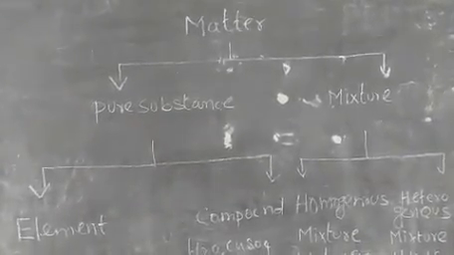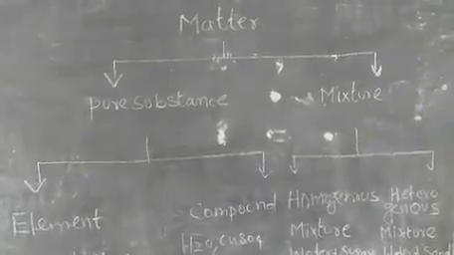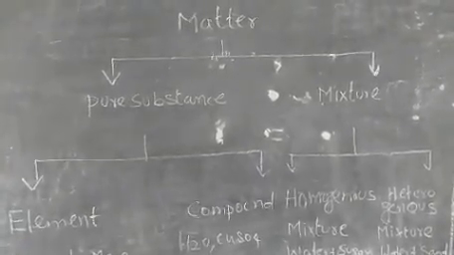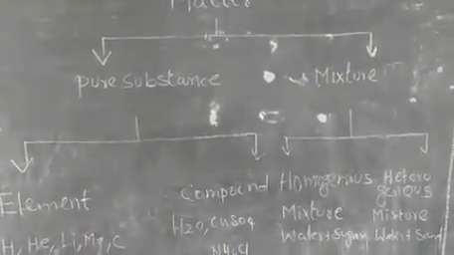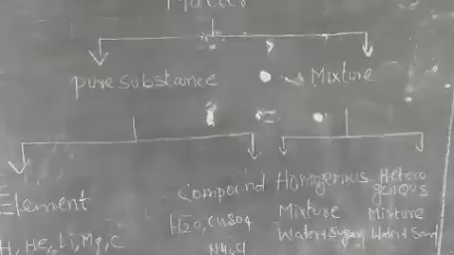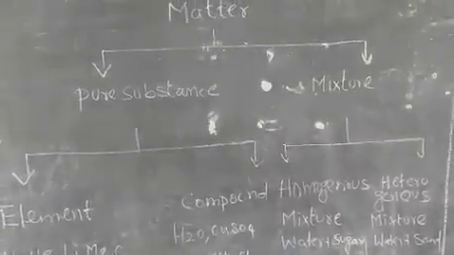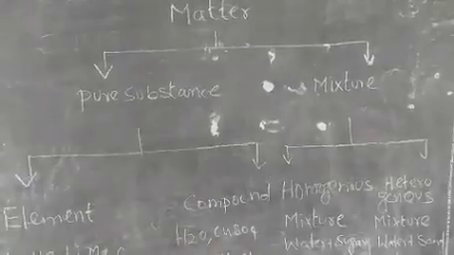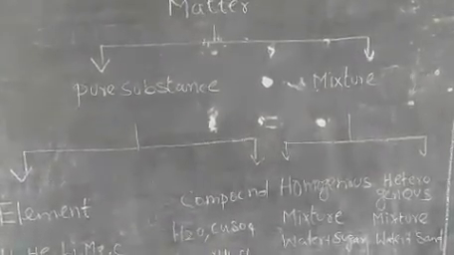Homogeneous mixture means two elements or two matters are combined to give one phase, so that it is invisible. That is water plus sugar, which forms one phase. A heterogeneous mixture can be identified by its physical nature, like water and sand. We are able to separate water and sand, so this is a heterogeneous mixture.